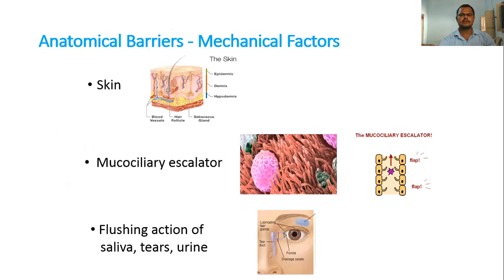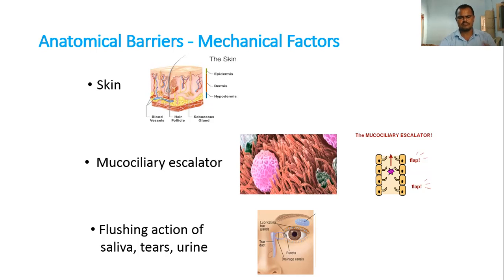Anatomical barriers: we already discussed skin and the mucociliary escalators, which exist in the trachea, the tracts of the alimentary canal, the respiratory tract, and the reproductive tract. These always help to remove foreign bodies and inhibit the adhesion of parasites in that particular space, along with the flushing action of saliva, tears, and urine.